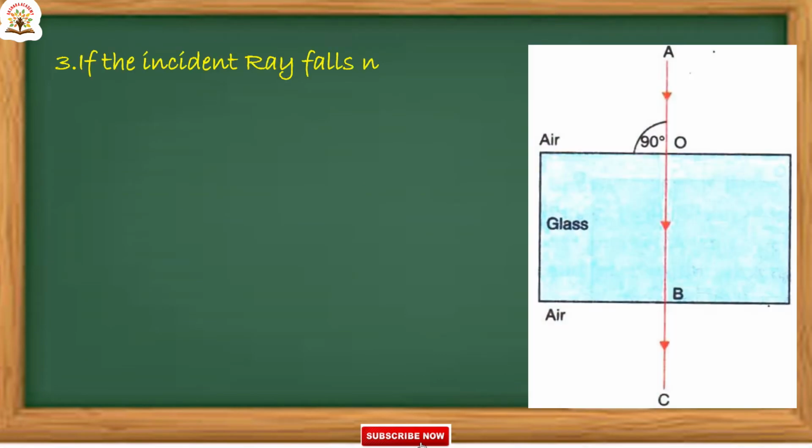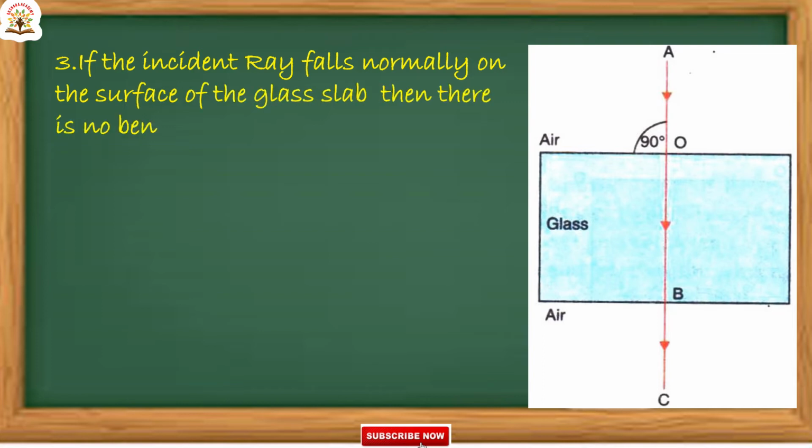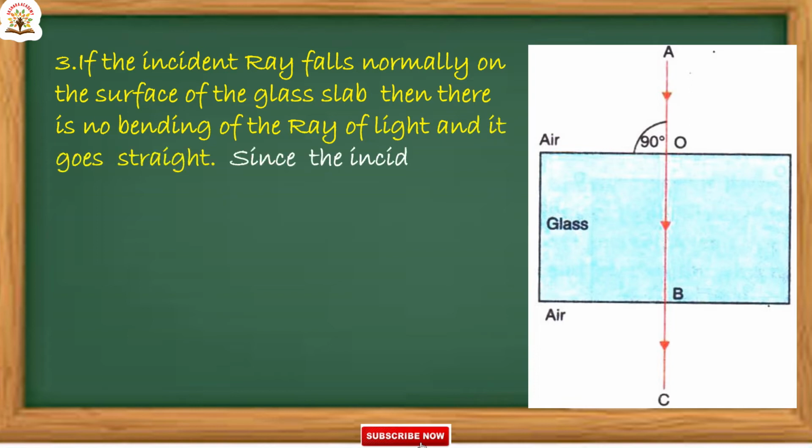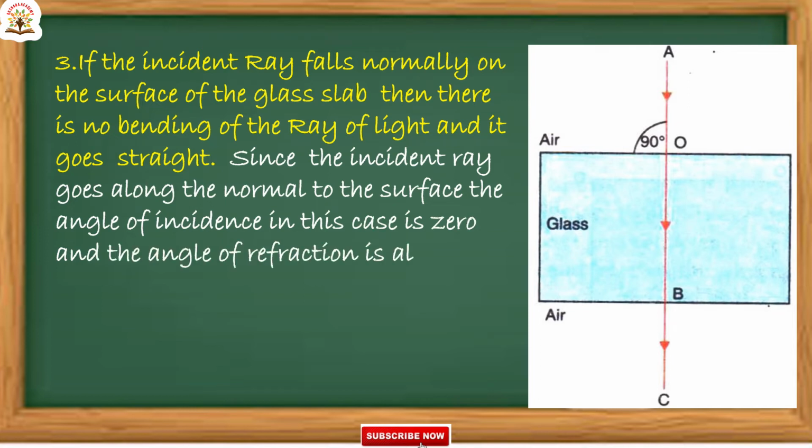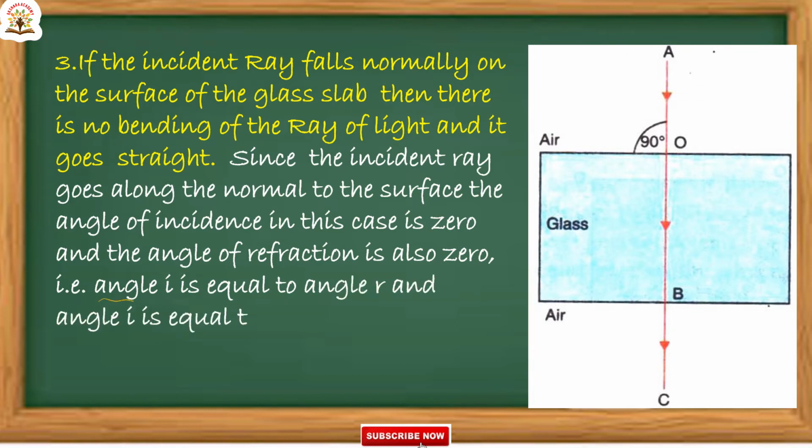See here, if the incident ray falls normally on the surface of the glass slab, then there is no bending of the ray of light and it goes straight. Since the incident ray goes along the normal to the surface, the angle of incidence in this case is 0. And the angle of refraction is also 0. Hence angle I is equal to angle R, which is equal to 0. I equals R equals 0.